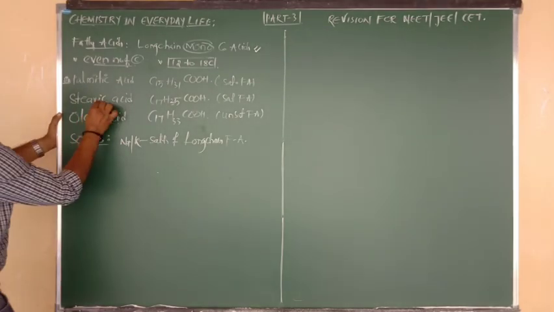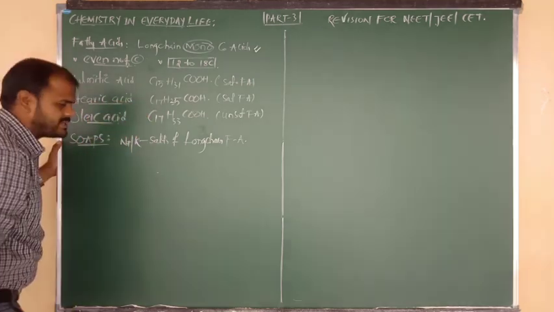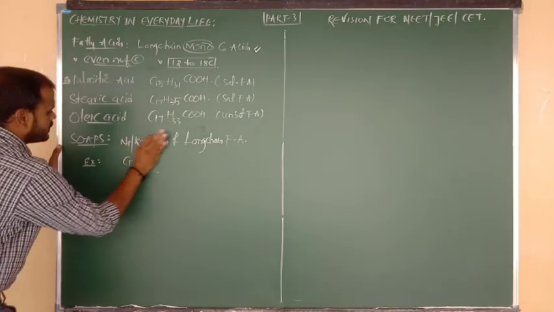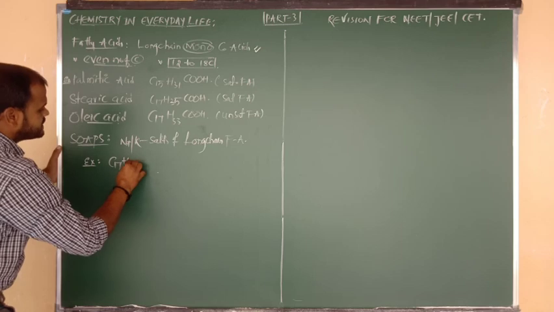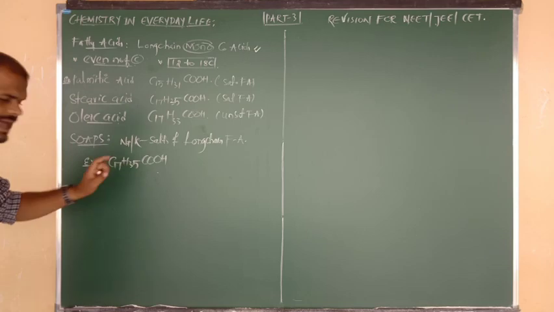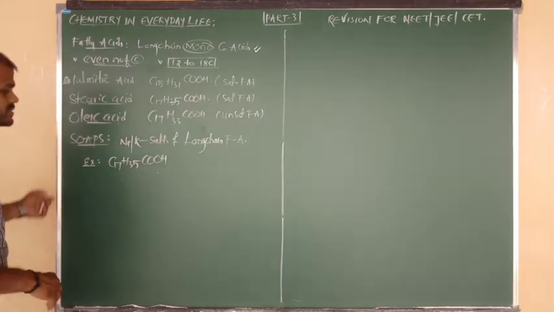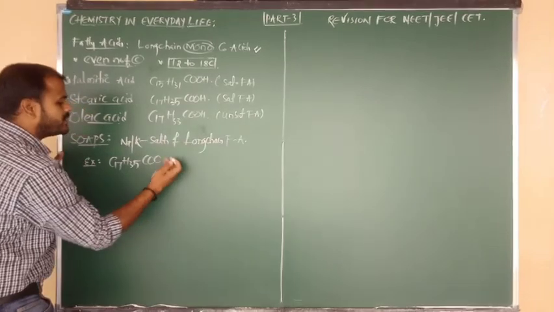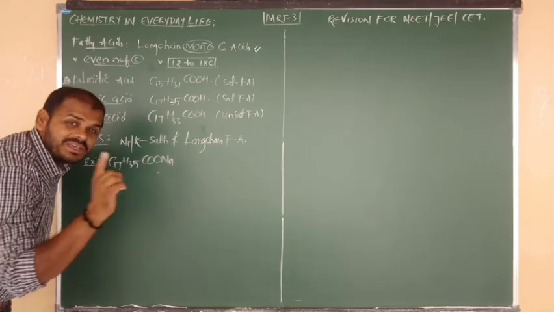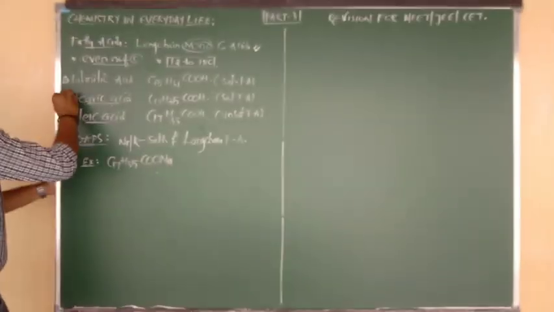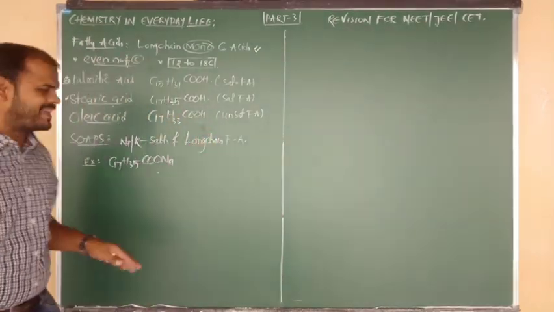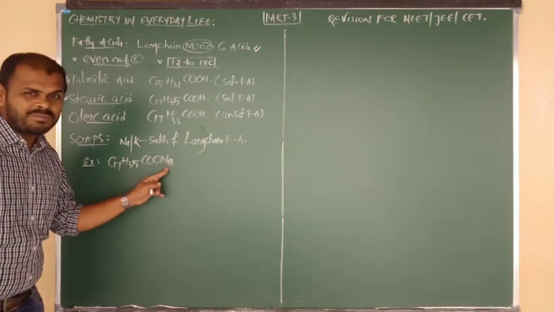Let us consider that the fatty acid is stearic acid. What is the formula of stearic acid? C17H35COOH. This is stearic acid, a fatty acid. In that fatty acid, suppose the hydrogen is replaced by sodium. Now we can say it is the sodium salt of a long chain fatty acid, the sodium salt of stearic acid. In place of sodium, you can also write potassium.